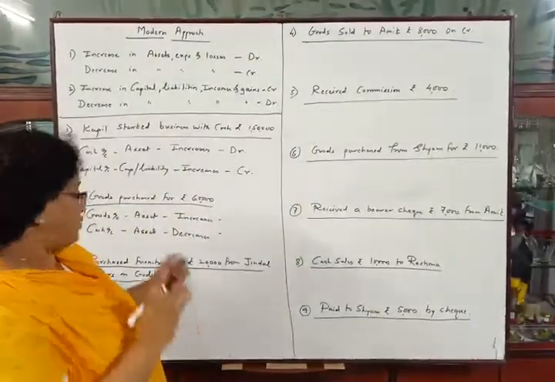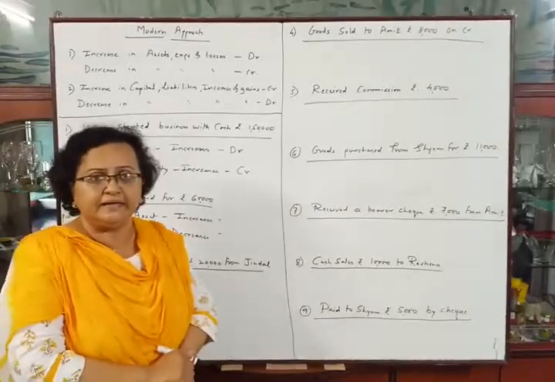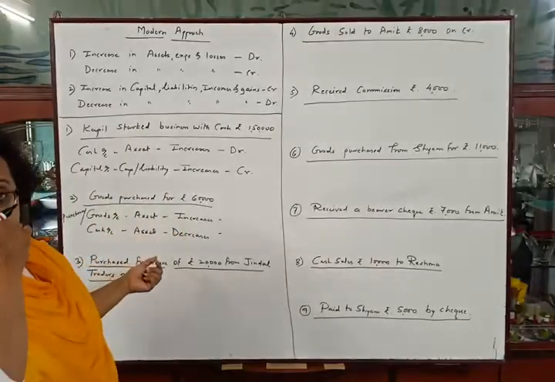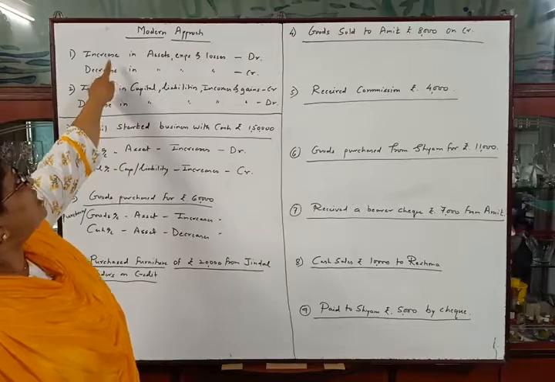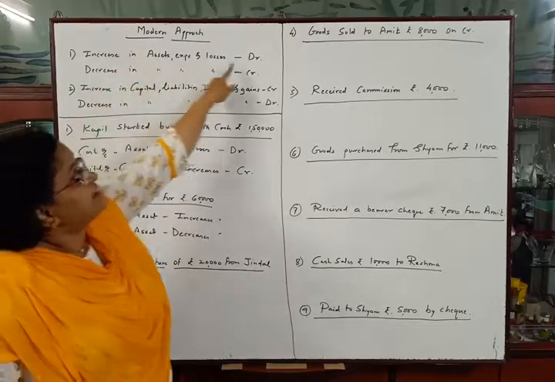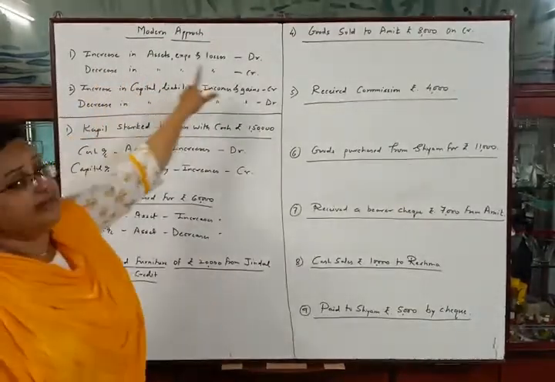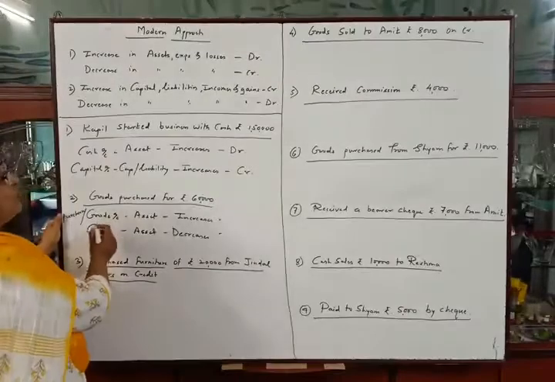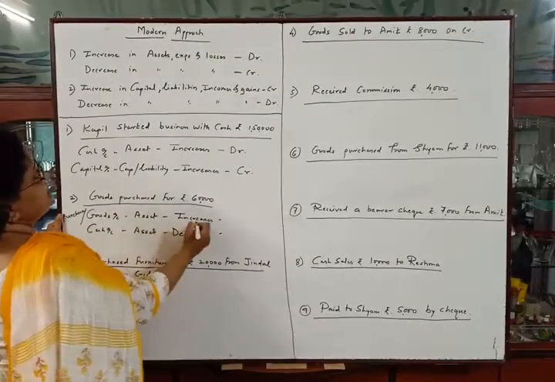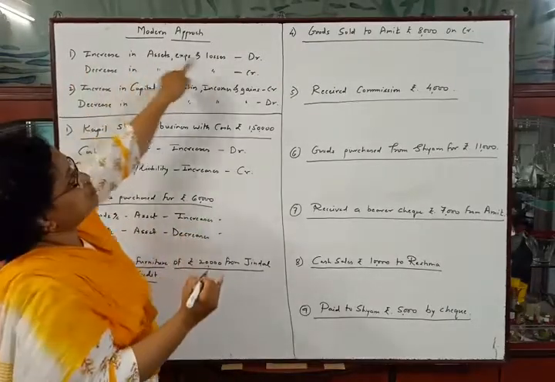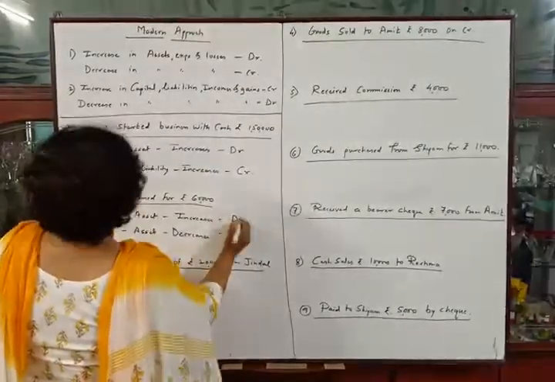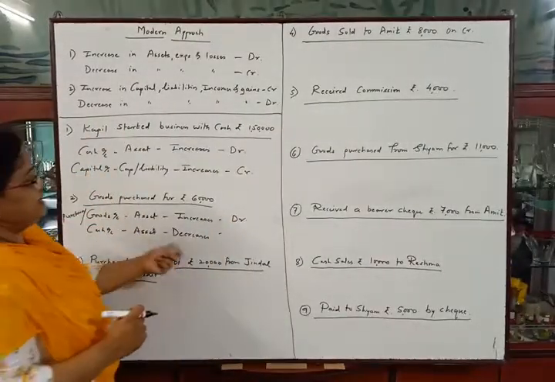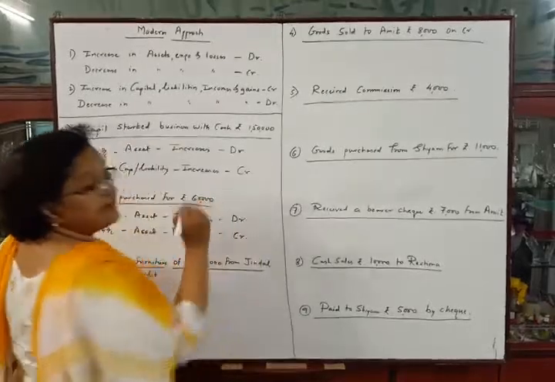Okay, now we have to decide debit and credit. Both are assets, so we will see the first rule, increase in asset debit and decrease in asset credit. So here goods, this asset is increasing, so increase in asset should be debited, so debit, and decrease in asset should be credited, so cash account will be credited.